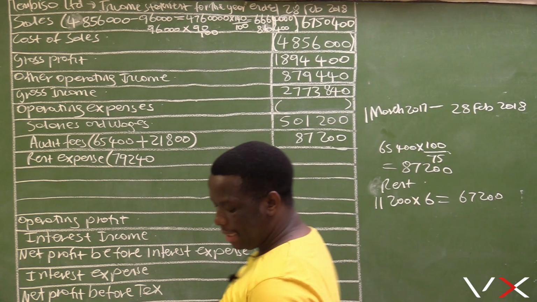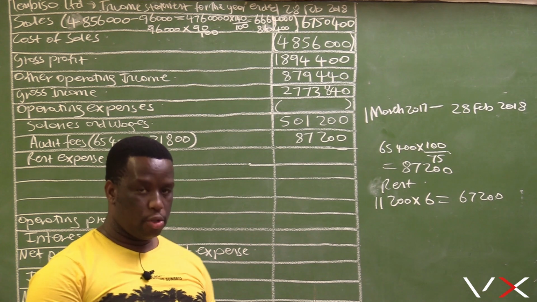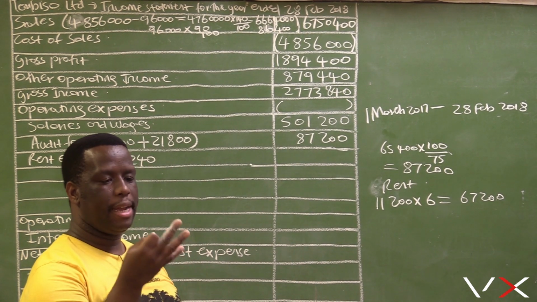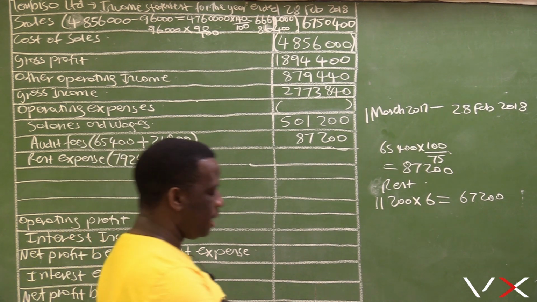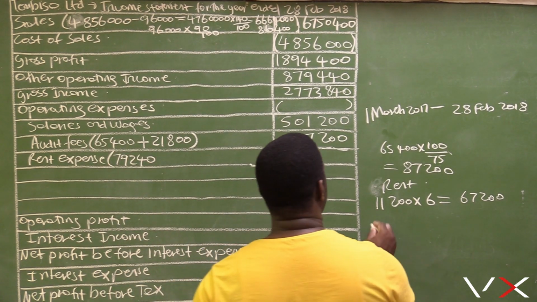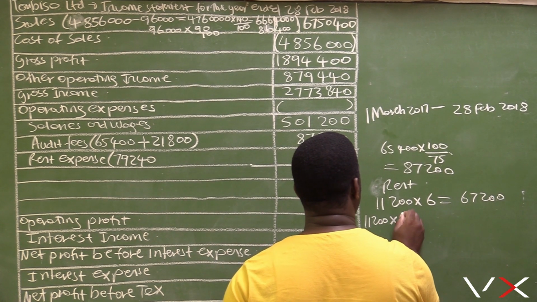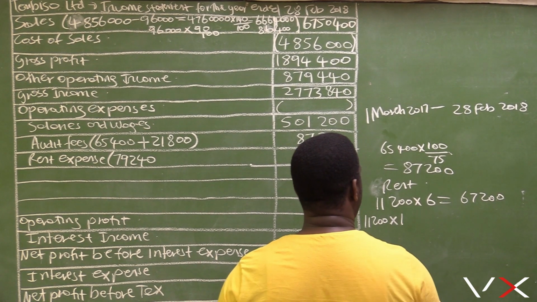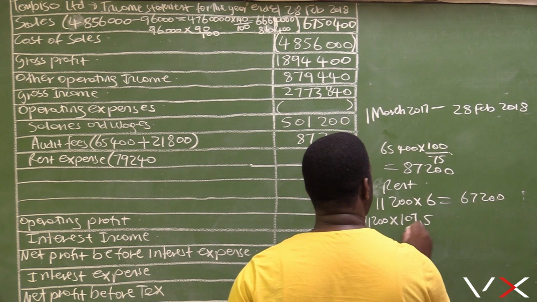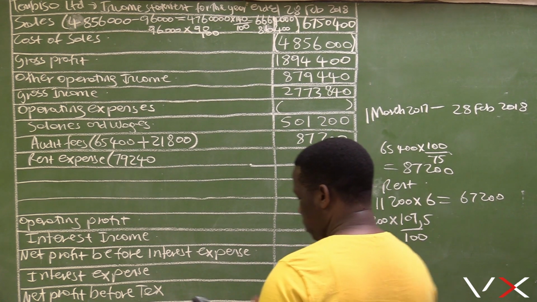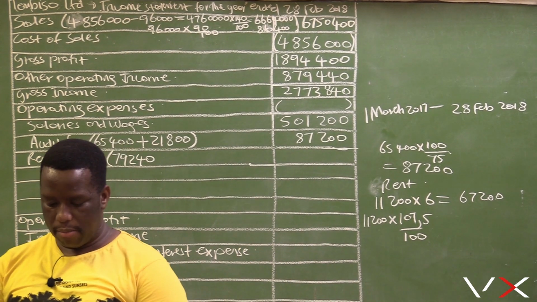And then from December, it was increased by 7.5%. So that will be December, January, and February. Our year ends in February. So 11,200 was now increased, multiplied by 107.5 over 100.